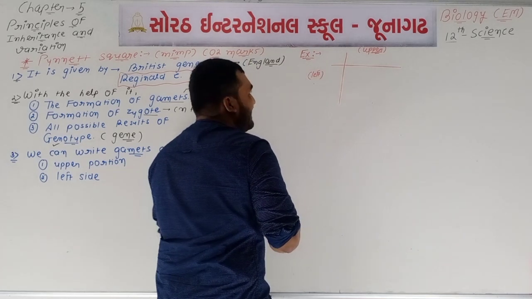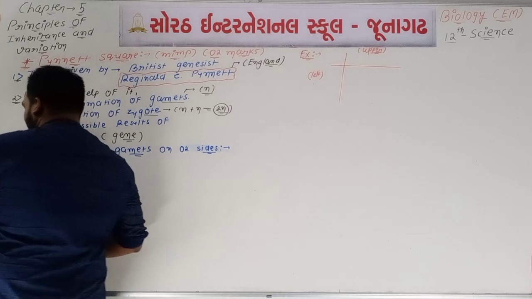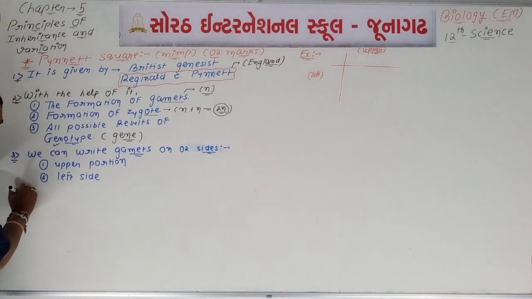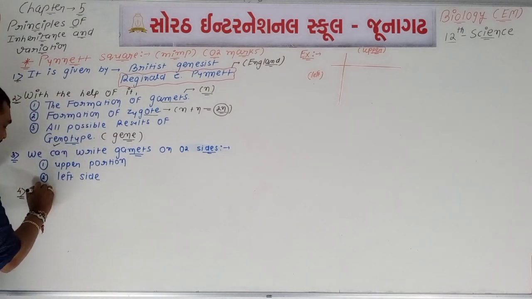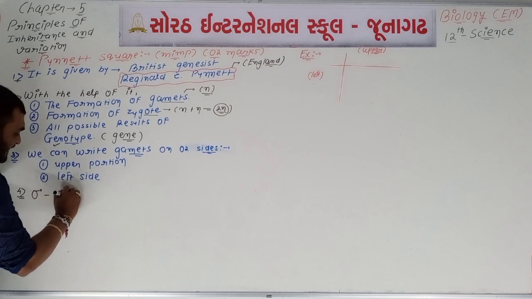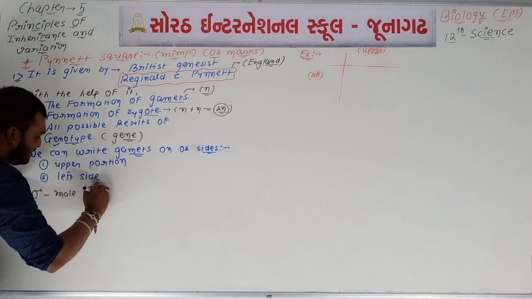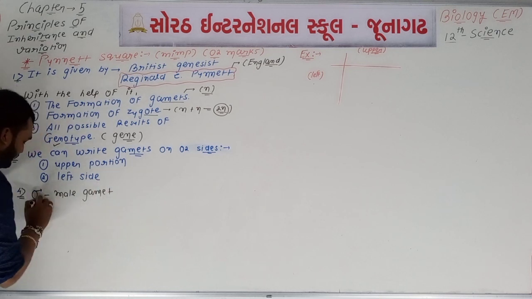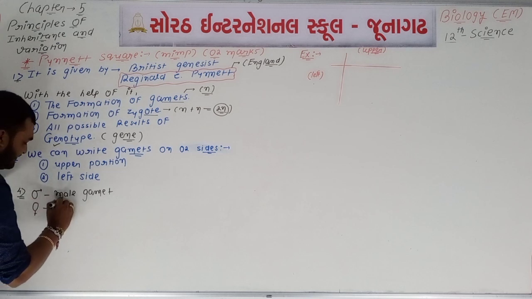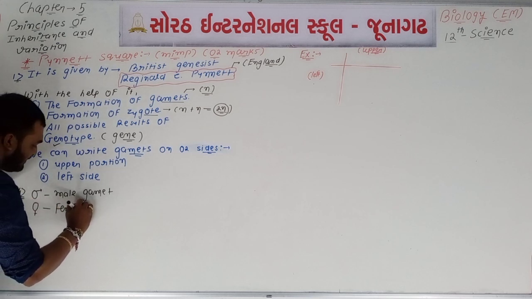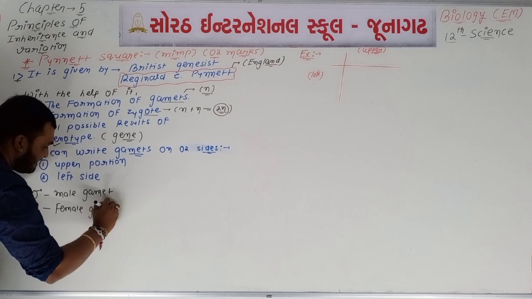You know that the male gamete and female gamete have different signs. This is the sign of the male gamete, and this one is the sign of the female gamete.